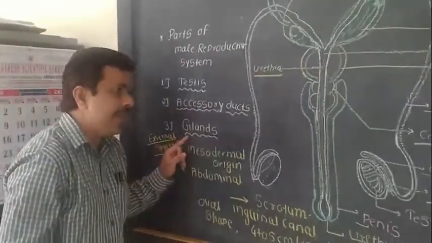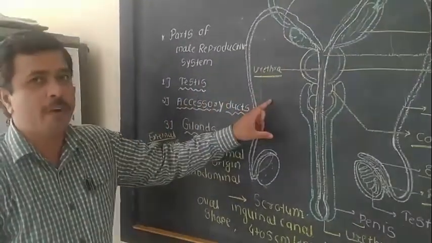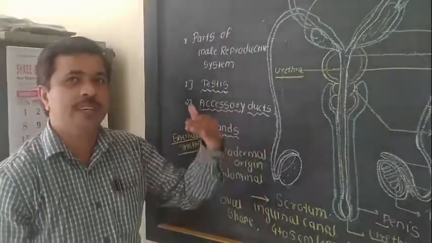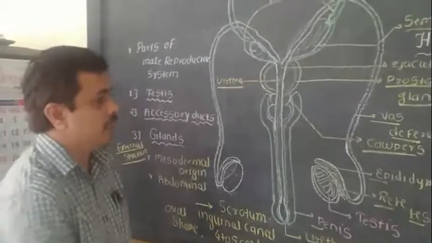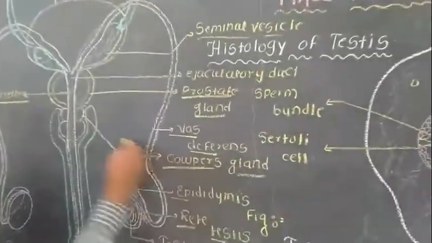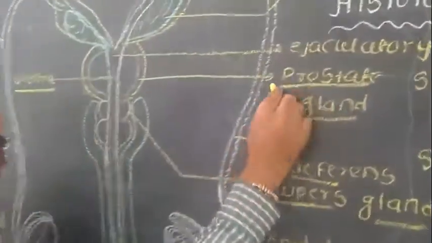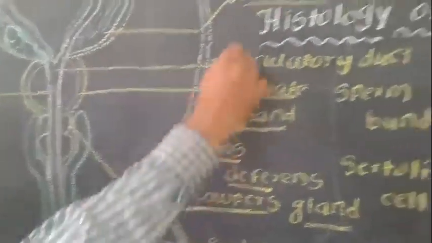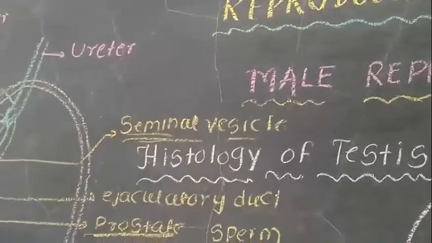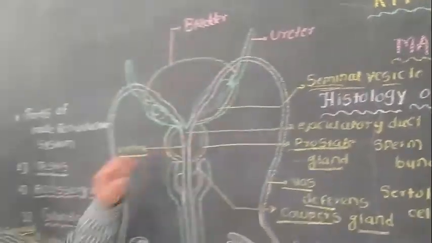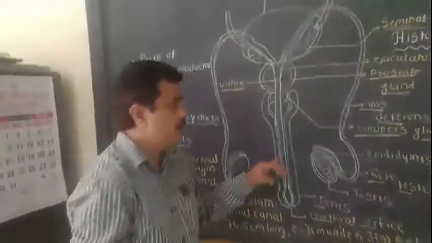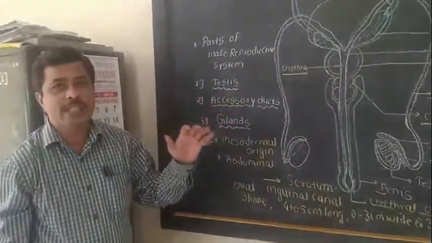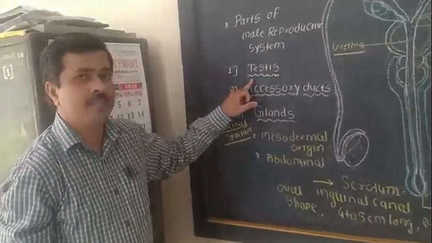Then there are some glands which help in male reproduction. They secrete many secretions which help in the process of reproduction. That is the Cowper's gland, then the prostate gland, which is one of the most important glands here, and the seminal vesicles. These help in the formation of semen. Now let us see the main part of the male reproductive system, that is the testes.